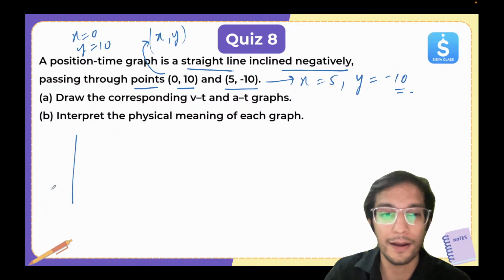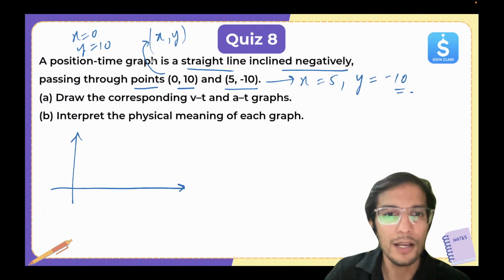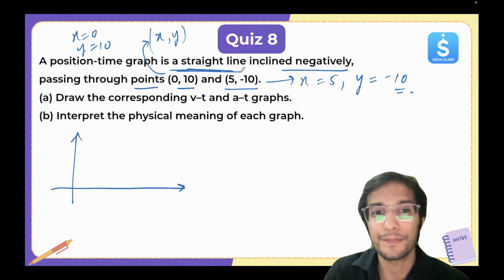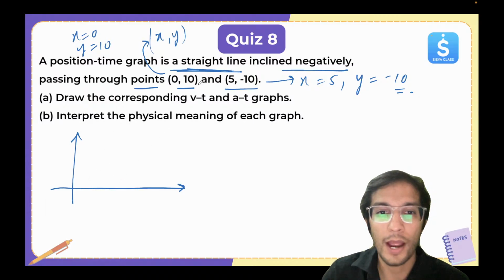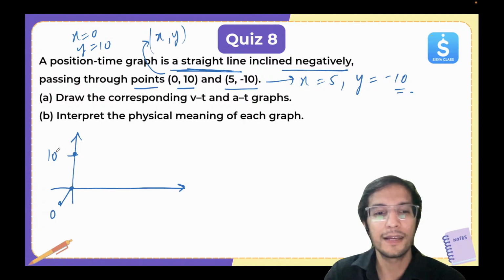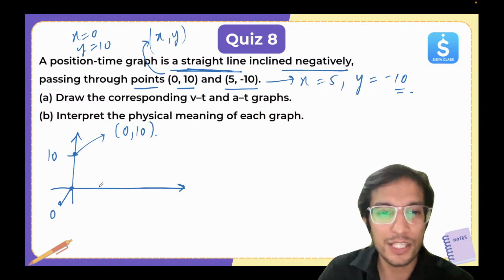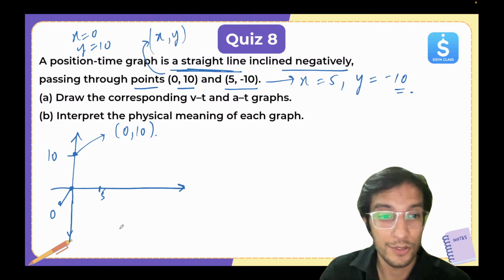So first, let's draw the XT graph. Position graph is a straight line. Okay, straight line. So it's passing through (0, 10). X is 0 and y is 10. So that's where, let's say this is 10, this is 0. Okay, so here you can see at this point, this is (0, 10). Okay, and then x value is becoming 5 and the y value is -10. Okay, so here you have to check, this is -10. So the graph will somewhat look like this.